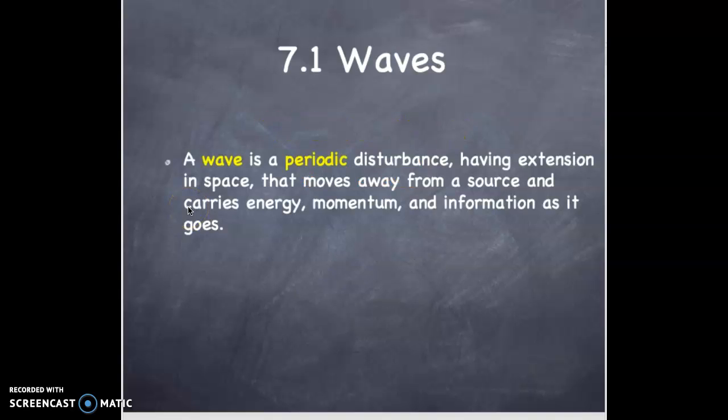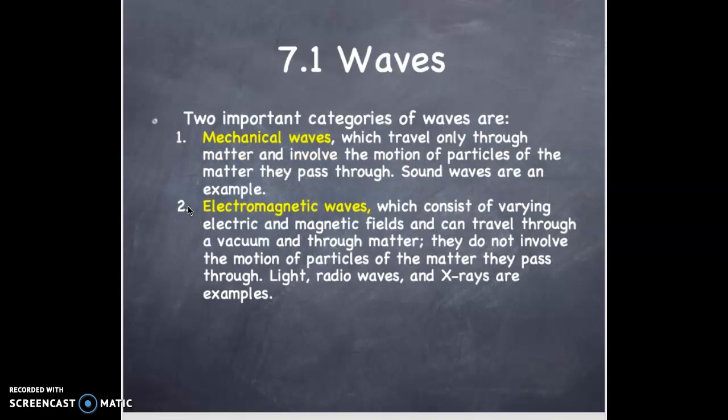Waves. A wave is a periodic disturbance having extension in space that moves away from a source and carries energy, momentum, and information as it goes. Two important categories of waves are mechanical waves and electromagnetic waves.